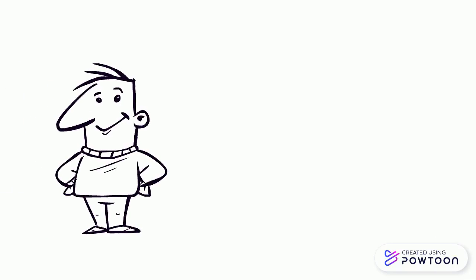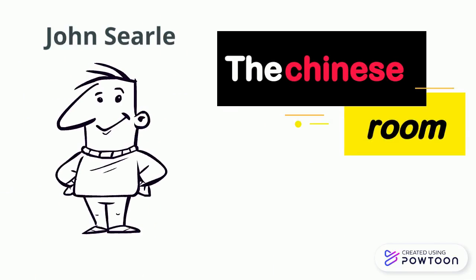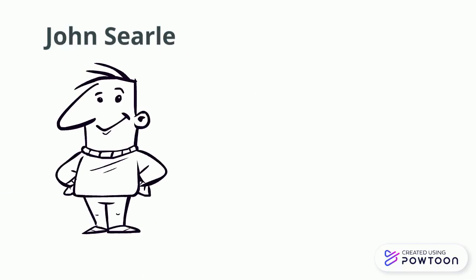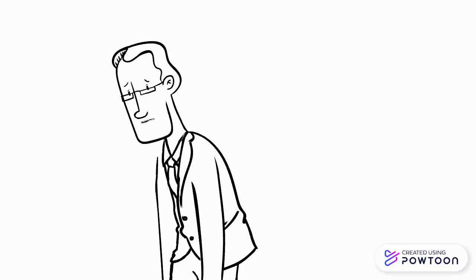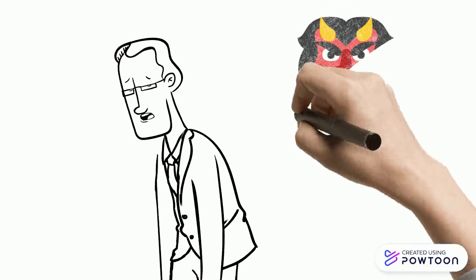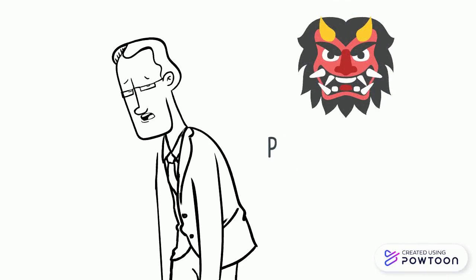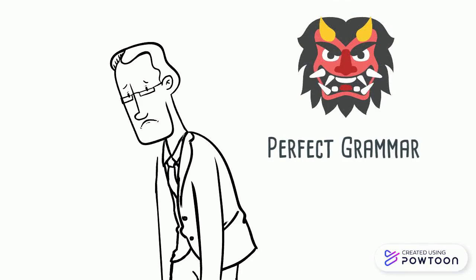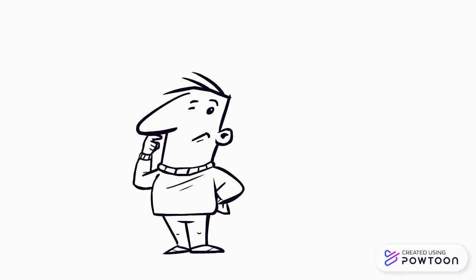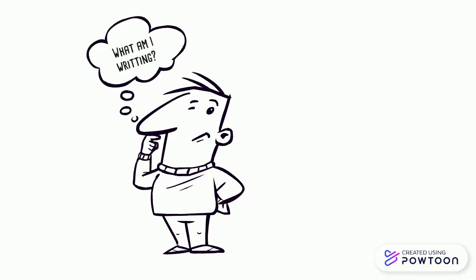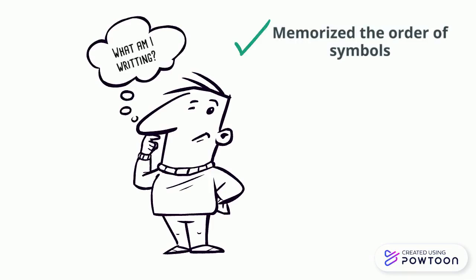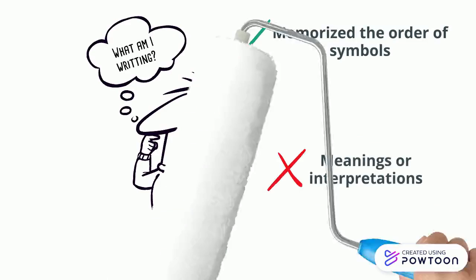Then, the American philosopher John Searle proposed an experiment called the Chinese Room, where a man without any knowledge of this language is located. He is taught to elaborate answers by arranging certain symbols, so whoever receives his messages will notice his perfect grammar, while this man is incapable of knowing and understanding what he is writing and communicating, since he only memorized the order of symbols, not their meanings or interpretations.